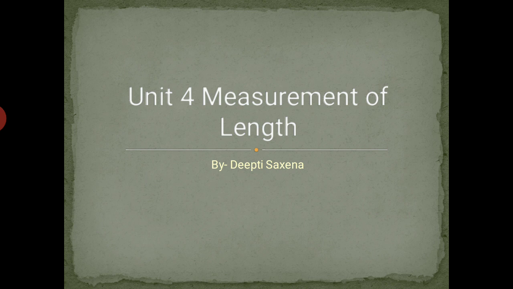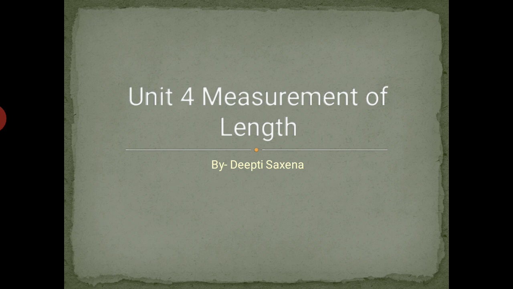Let's continue with chapter number 4, that is measurement of length. Let us revise what we have learned in the last class. Centimeter, meter and kilometer are the units for measuring length.